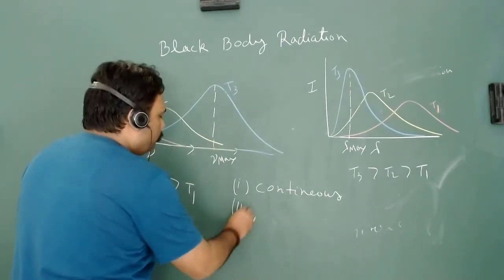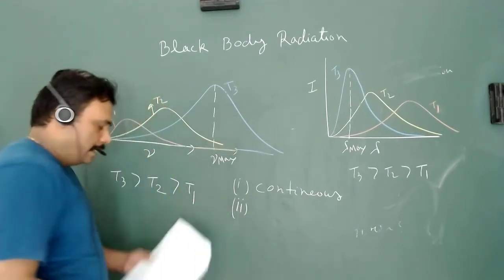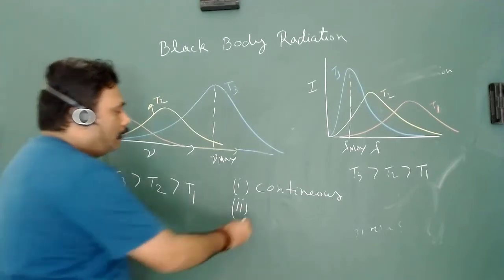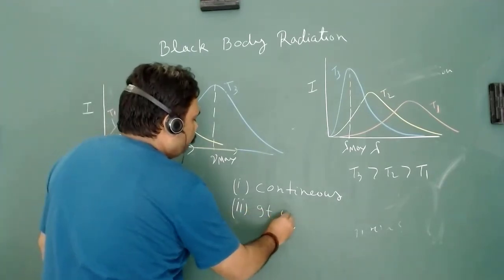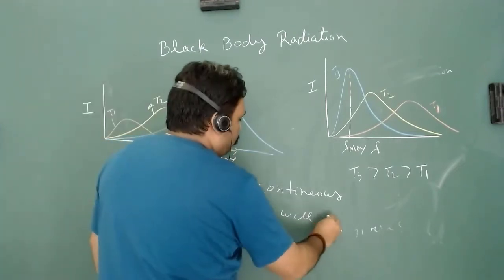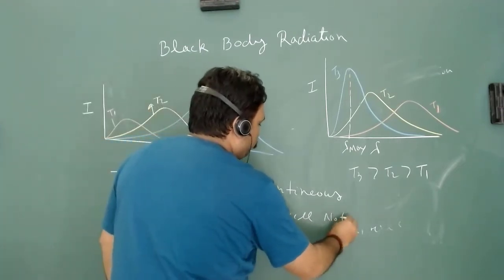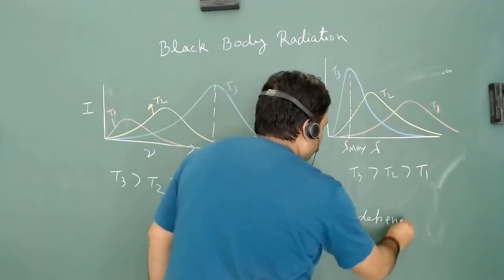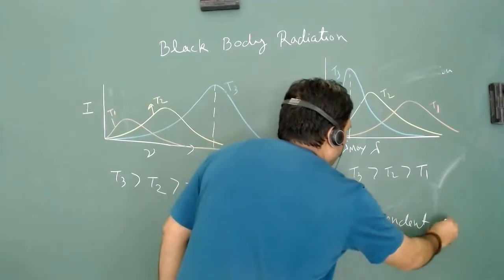The second observation is that the intensity is not dependent on the composition,